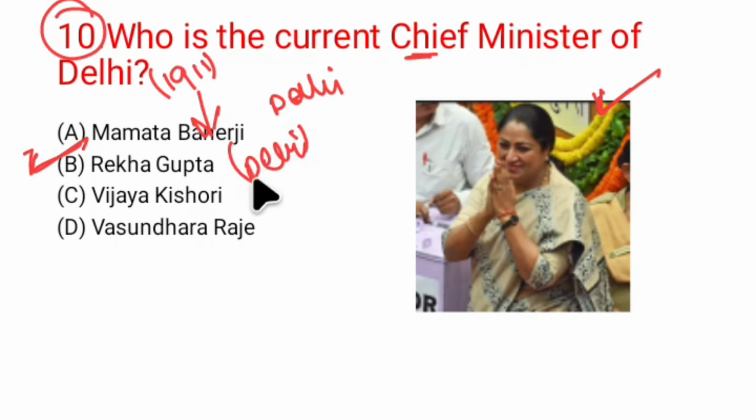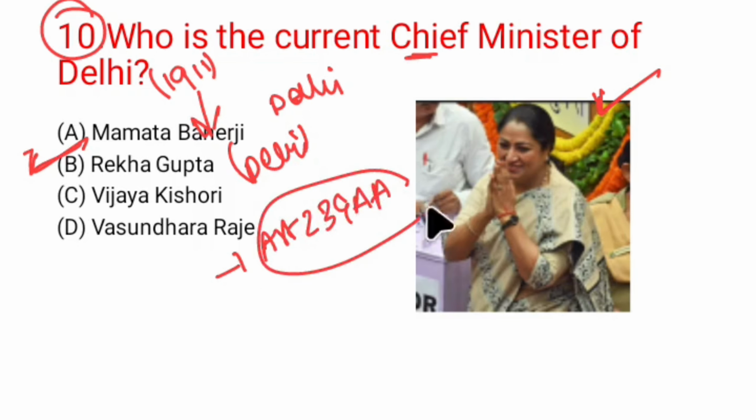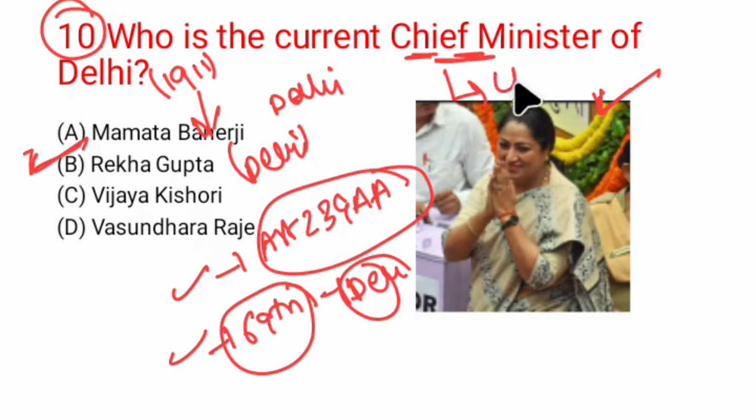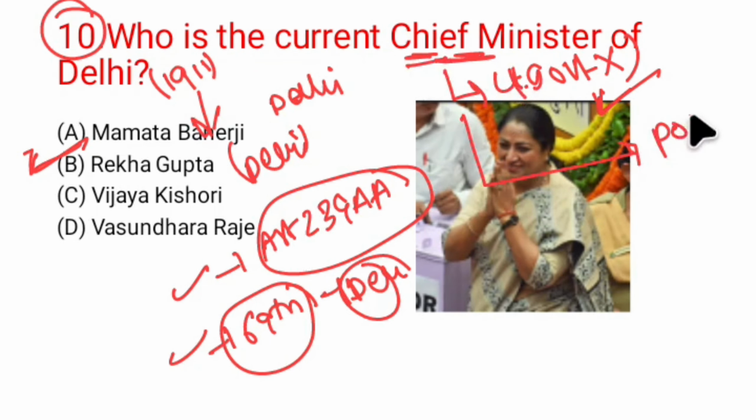If you see the constitutional provision, Part 8 and Article 239AA contain special provisions related to Delhi, and the 69th Amendment is also associated with Delhi. Is the Chief Minister of Delhi appointed by the Lieutenant Governor? No, the Chief Minister of Delhi is not appointed by the Lieutenant Governor. This is rather done by the President of India.